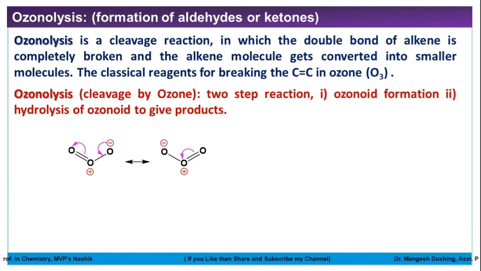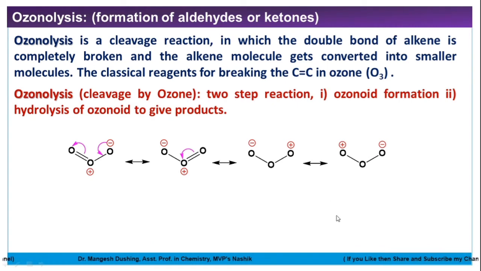In similar manner, suppose this pi bond will break, those electrons go to this oxygen. Now because of these pi electrons, this oxygen will be neutralized, but there is a loss of electrons from this oxygen. This oxygen will be positively charged. So this is another resonating form of this ozone molecule. These are the resonating forms or canonical structures of ozone molecule. Because of these resonating forms, ozone molecule is quite a stable molecule.